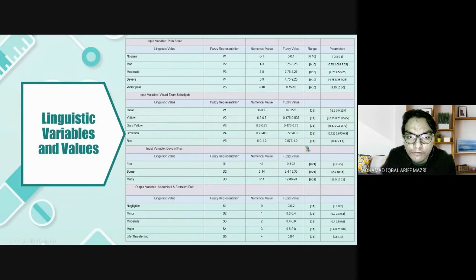For the days of pain, we have few, some, and many, with numerical values between 3 to 14. Our output is abdominal and stomach pain. We have negligible, minor, moderate, major, and life-threatening. The fuzzy values are 0 to 0.2, 0.2 to 0.4, 0.4 to 0.6, 0.6 to 0.8, and 0.8 to 1. So, proceed.